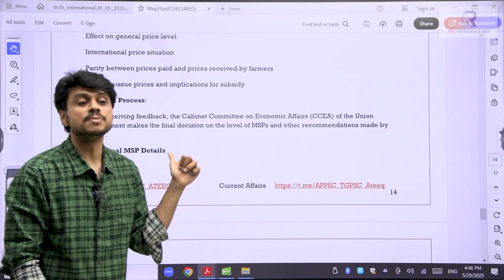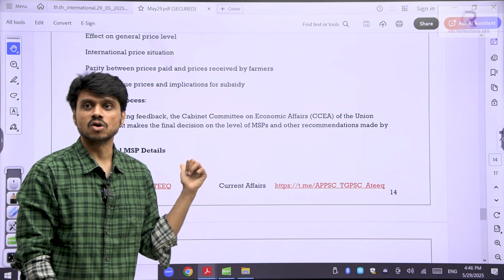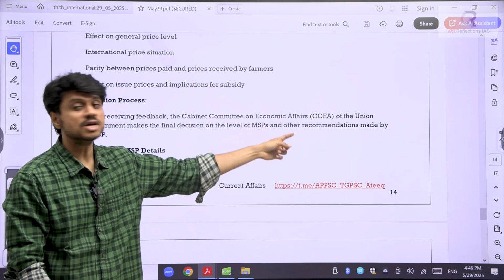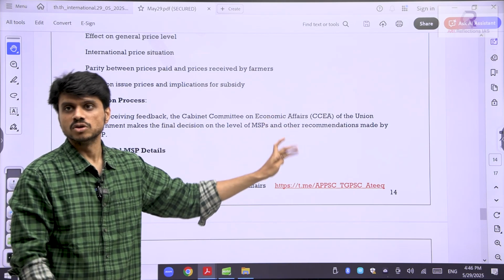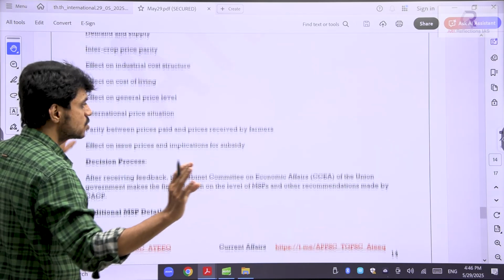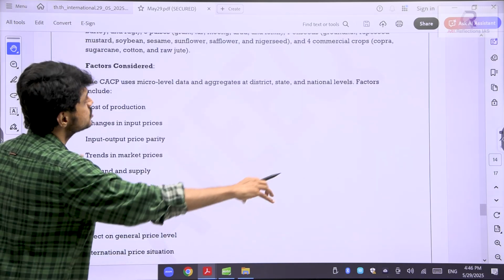That was once a UPSC PYQ. Who is taking the final call? Okay, CACP is a recommendatory body. The Cabinet Committee on Economic Affairs will take the final call. So for how many crops? 25 crops it is announced. CACP will announce for 23 and there are 2 more other crops. Based on that, it will be given.